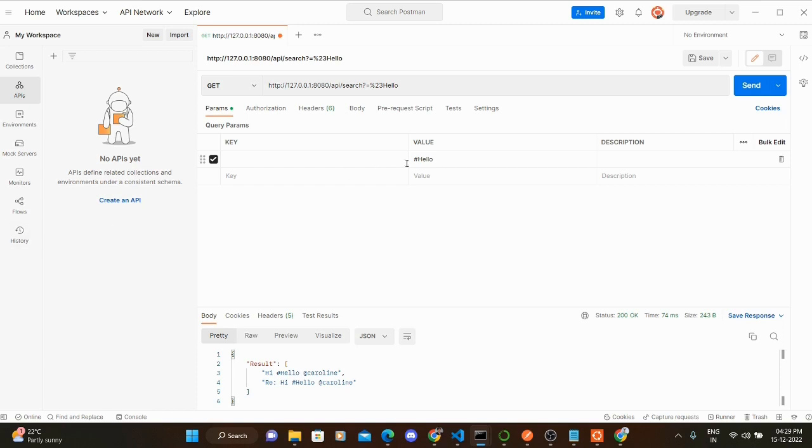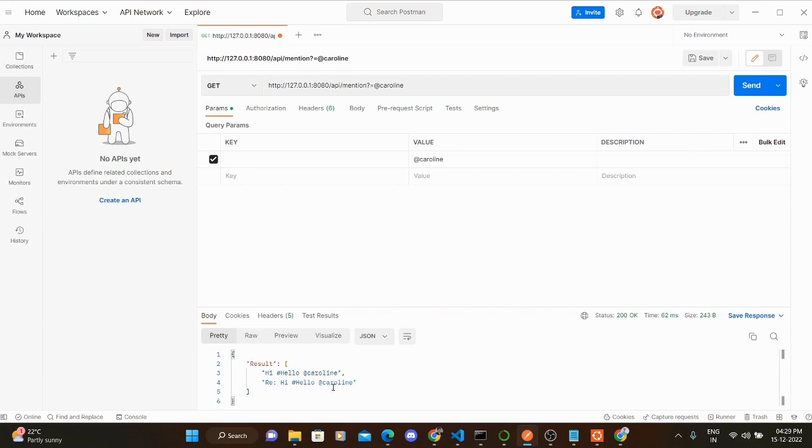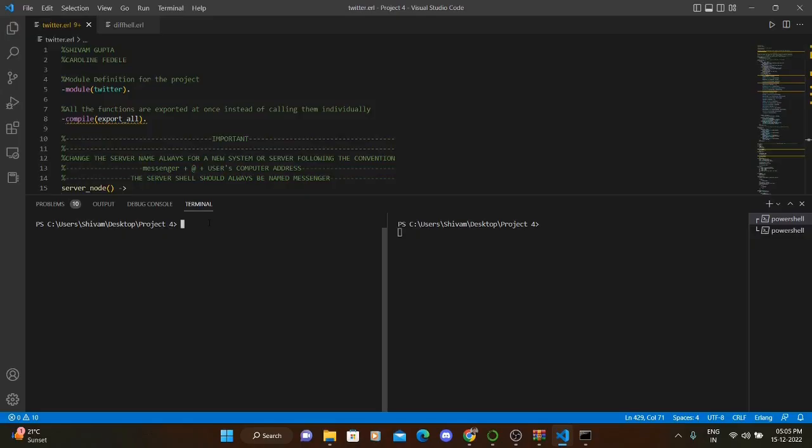Now moving on to the next, which is the mention API, and again we want to search for all the tweets in which Caroline is mentioned. We get the GET request, and these were the same two tweets, right? Because both of them mentioned hashtag at Caroline. So moving on to the bonus part.